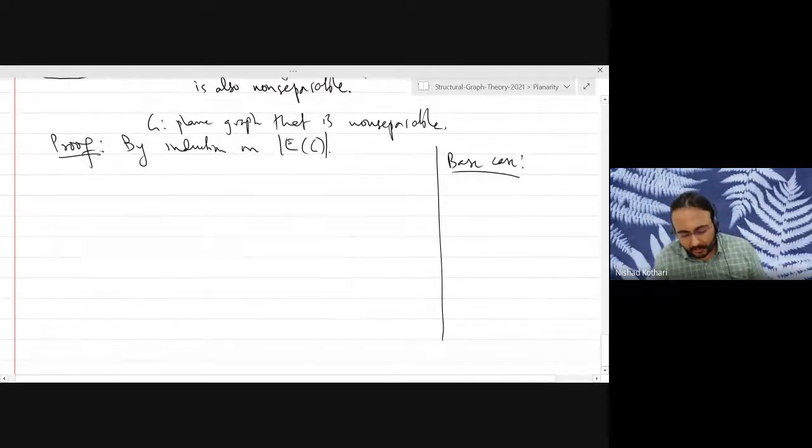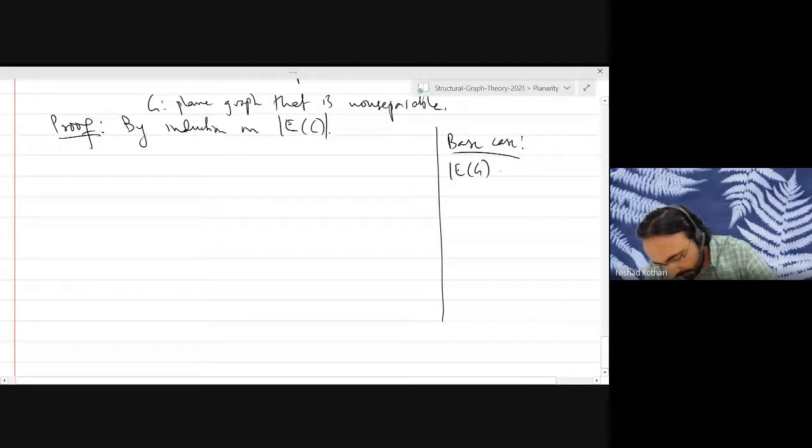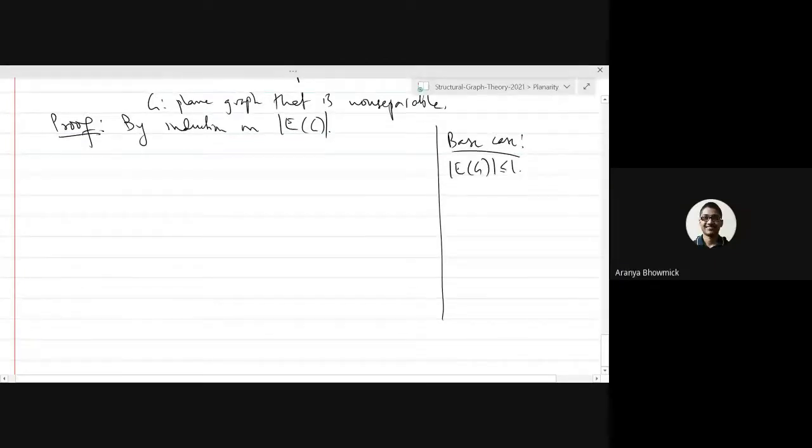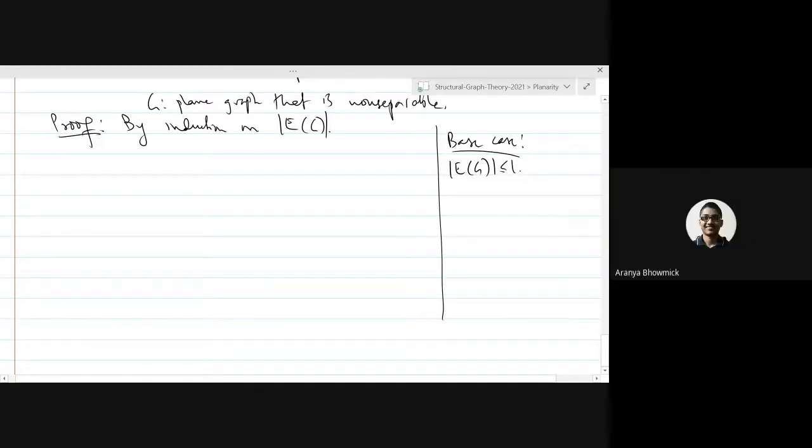Supposing your graph has at most one edge, what are the possibilities? Can somebody tell me? It's a non-separable graph, so it won't be empty. We won't consider the empty graph to be non-separable, so we will have at least one vertex.